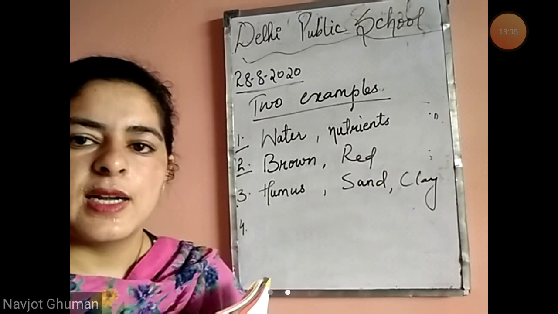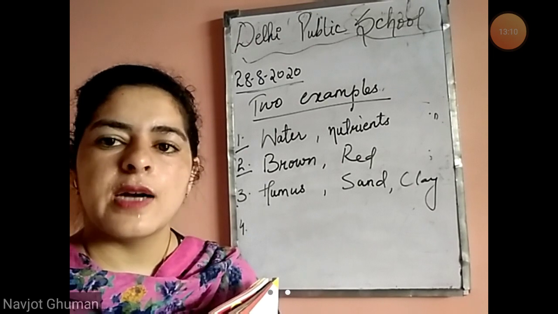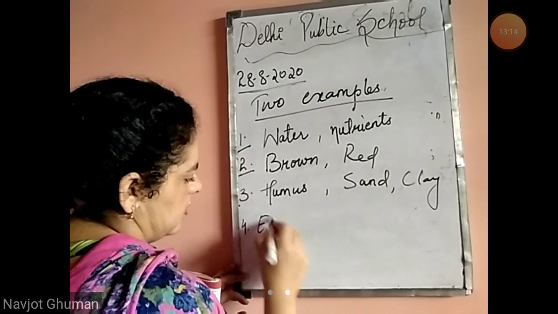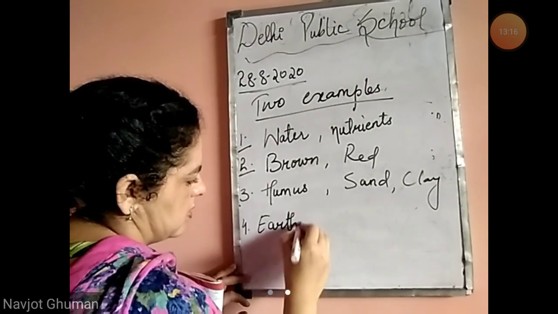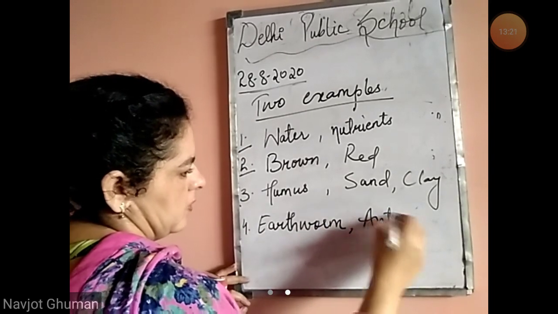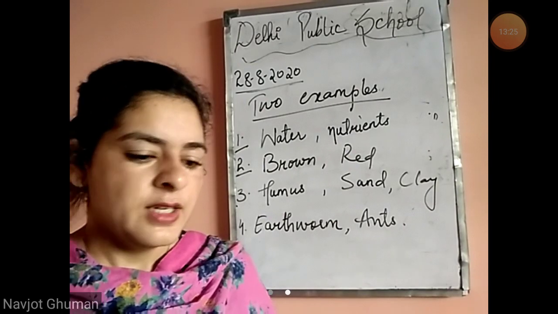Write 2 animals that live in soil. The common ones are earthworms, ants, leeches. This was your 2 examples.